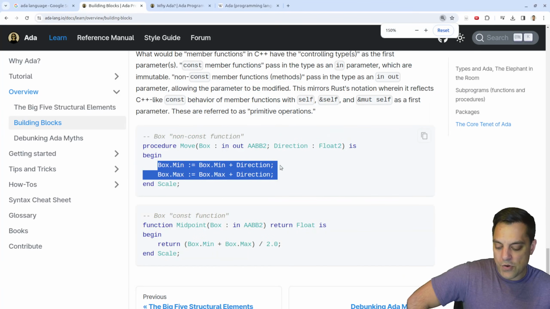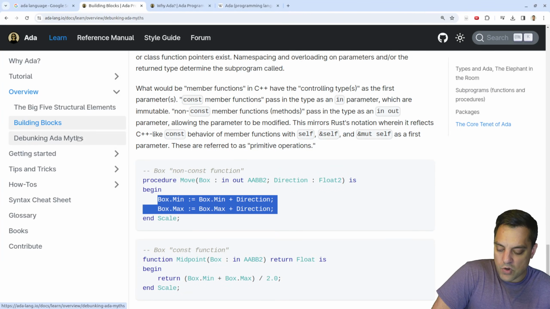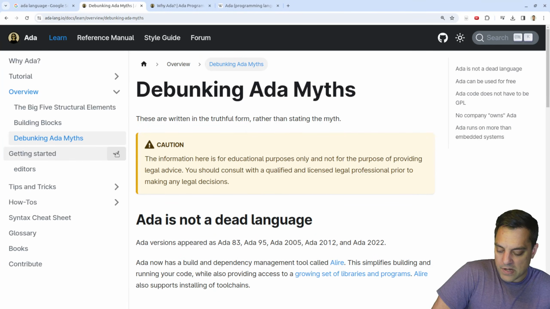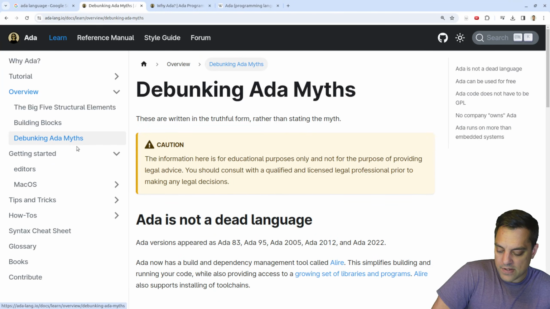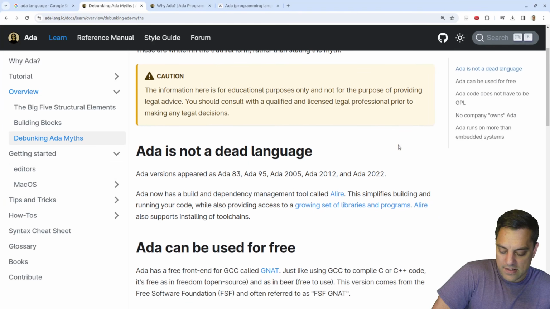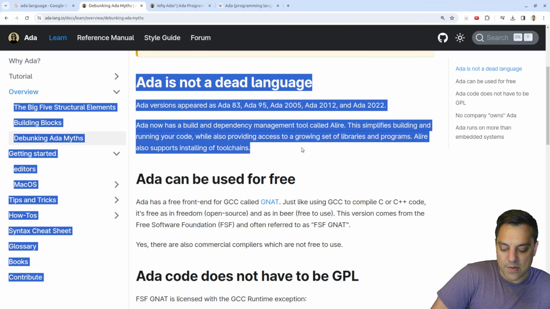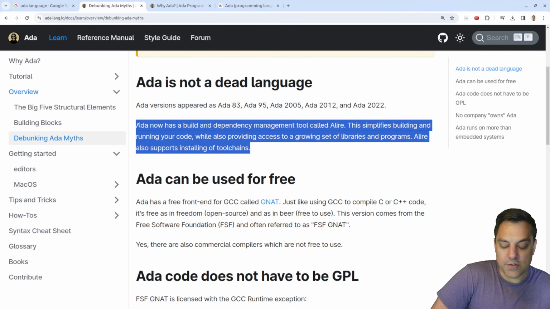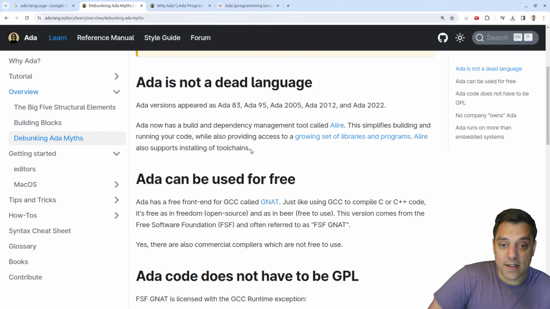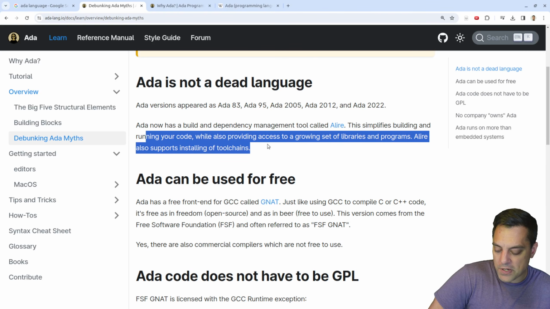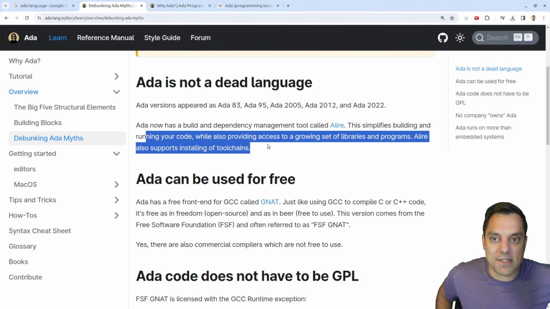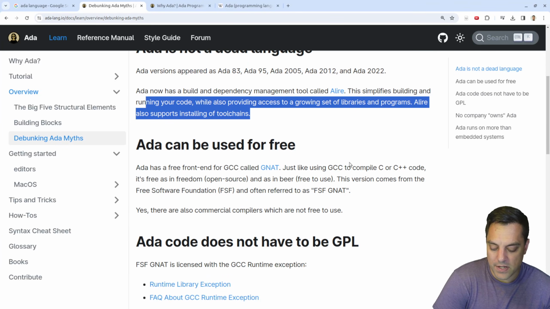I need to see a few more examples. Let's see more of the debunking stuff here. Getting started. Let's debunk some myths as we wrap this up. We've got a few minutes here still. Ada is not a dead language. Okay, let's be clear about that. And I know some of you folks who are watching this are clearly enthusiastic about Ada, and I am too. I do want to look at at least one concurrency thing just to see how that's done. Maybe we'll try to run an example. We haven't run a ton here.